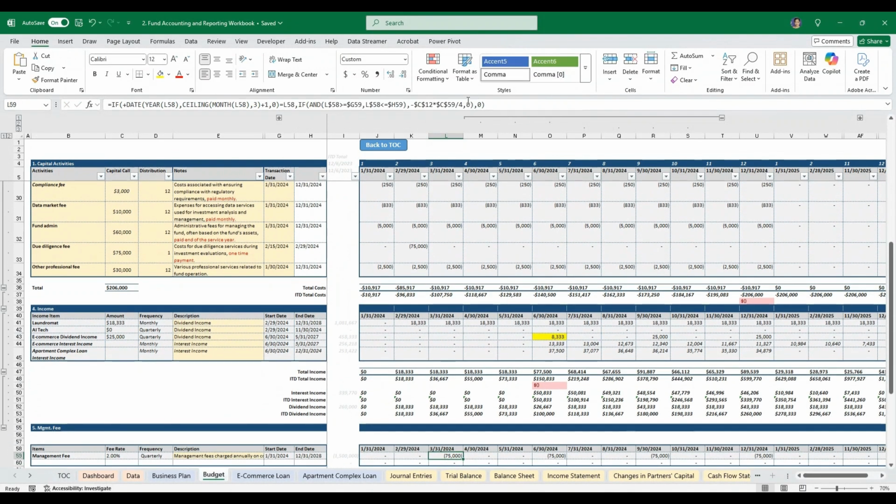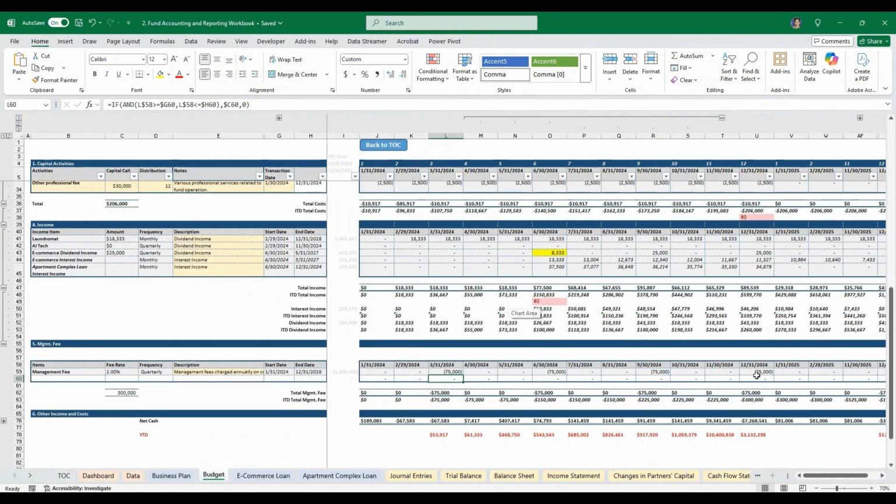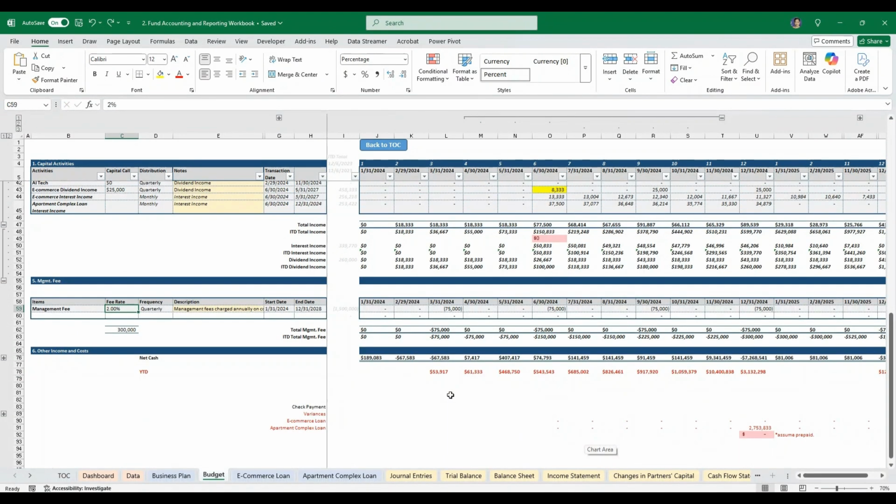And then we will divide it by 4 quarters. So this is the quarterly management fee we lay out in the 4 quarters. The way we set up this Excel is just to make it dynamic. Any number change will automatically populate. For example, right now we make 2%. If we make it 3%, the amount will change. So this is our budget tab here.